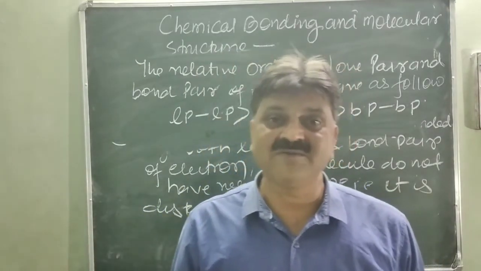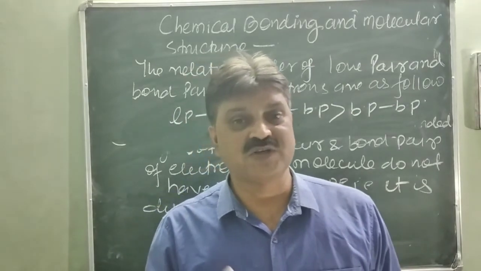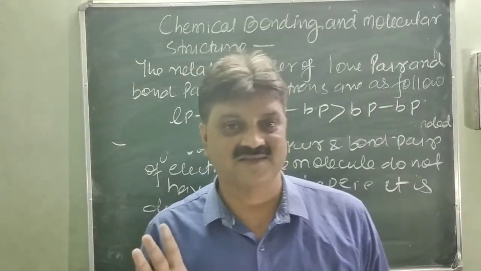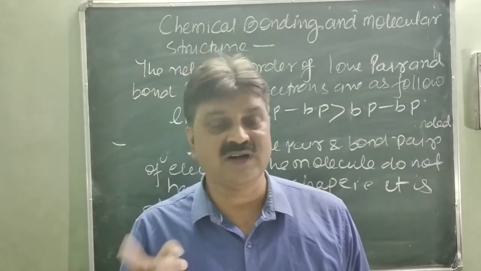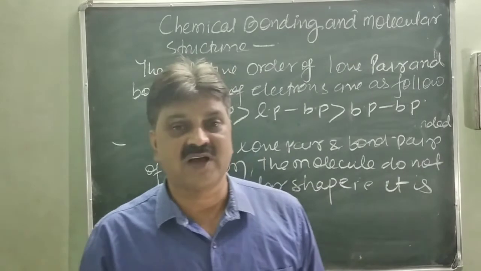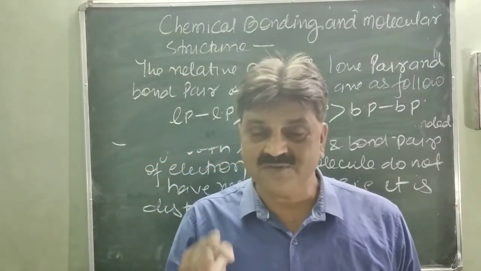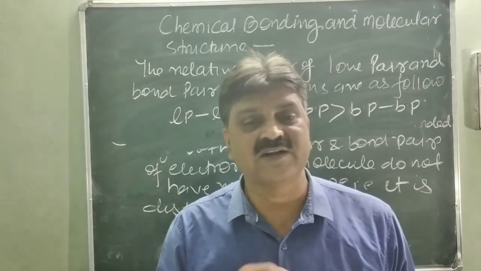If the central atom has lone pair as well as bond pair of electron, the shape would not be regular. The shape would be distorted. Why? Because maximum repulsion takes place between them. So what is the relative order of repulsion between the electrons?